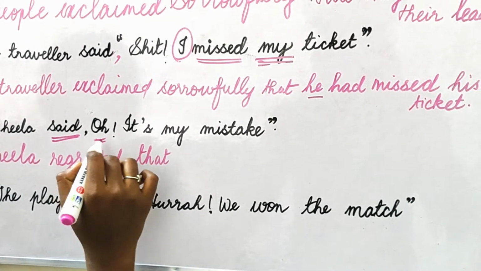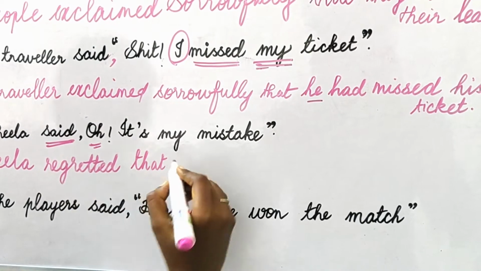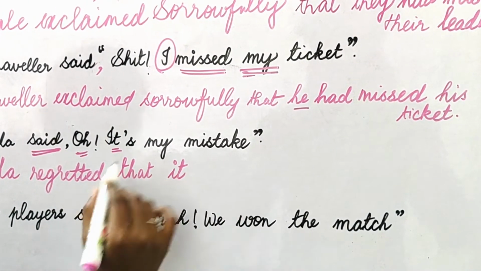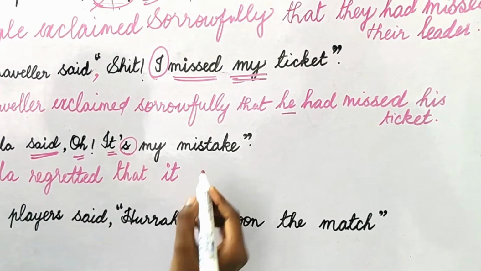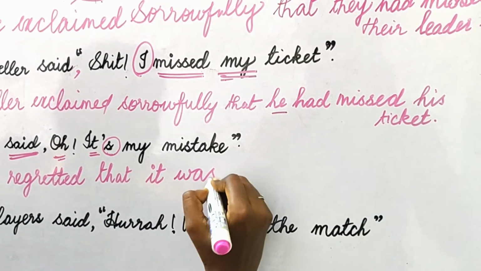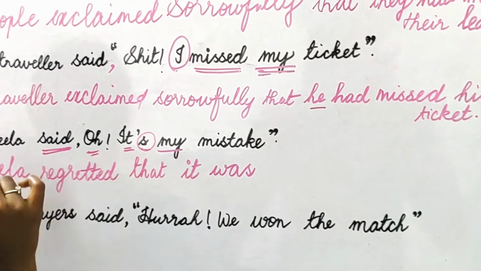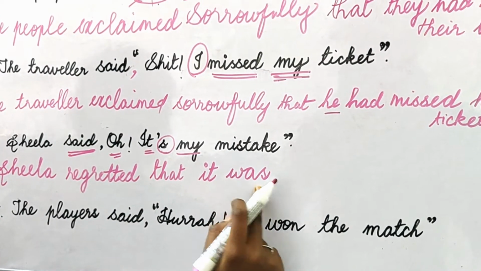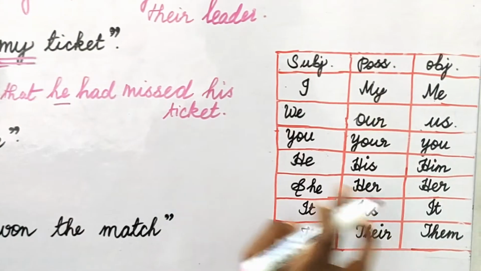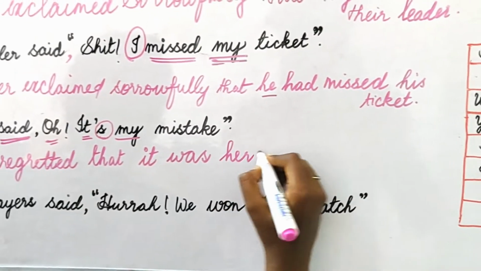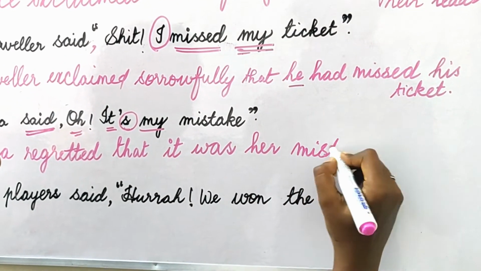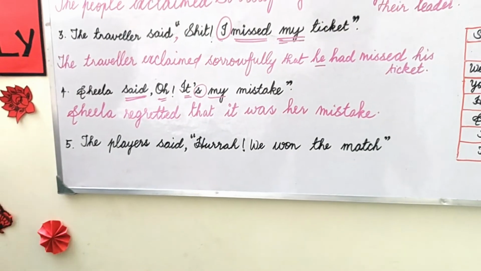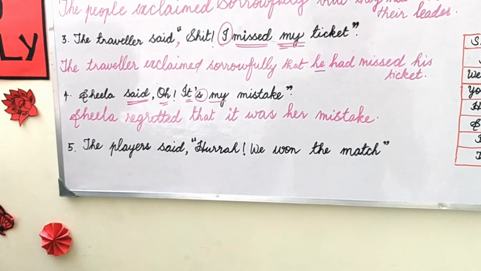I told you this is an exclamatory expression, so remove it. That it is, past tense, it was. Okay. Sheila, feminine gender. Whose mistake? Sheila's mistake. Feminine gender, what's the possessive case? Her. So that it was her mistake. Okay. Read it again. Sheila regretted that it was her mistake.